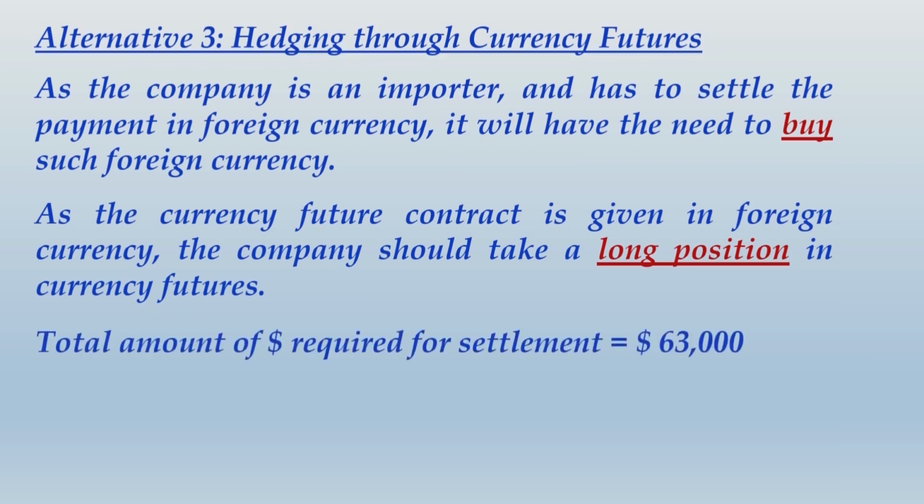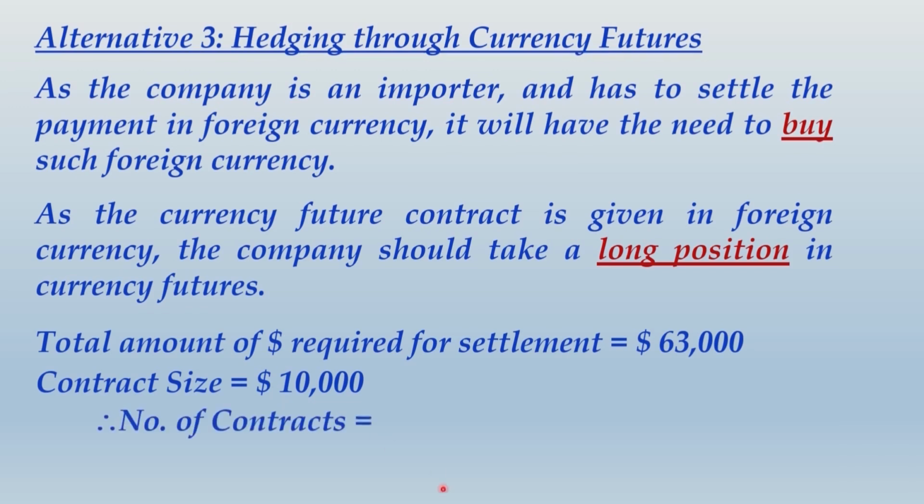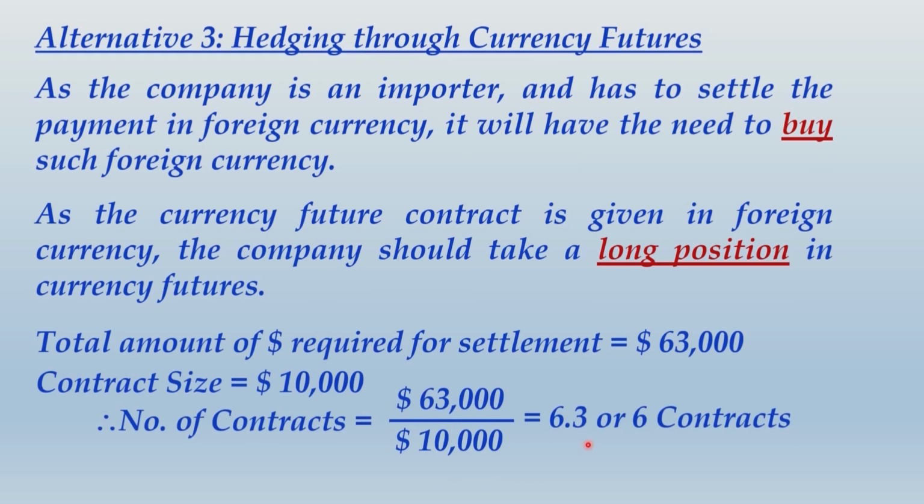Now, total amount of dollar required for settlement is $63,000. So the company has a need to buy $63,000 and contract size per contract is given as $10,000. So what will happen? Number of contracts will come initially in fraction, that is 6.3. We would round it off to 6 contracts, knowing the fact that 6 contracts will not hedge this whole amount, it will hedge only $60,000. So what has to be done with the balance amount, we will plan later. But first what I want you to do is write down this whole content and then I take you ahead.